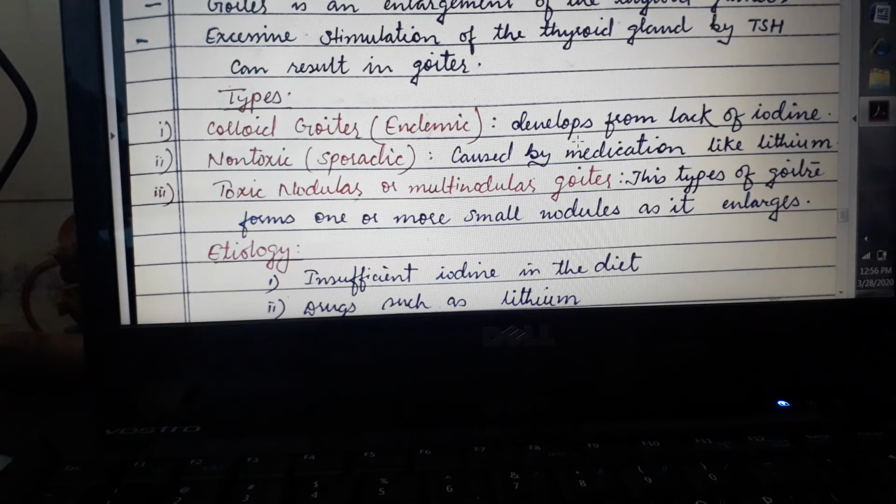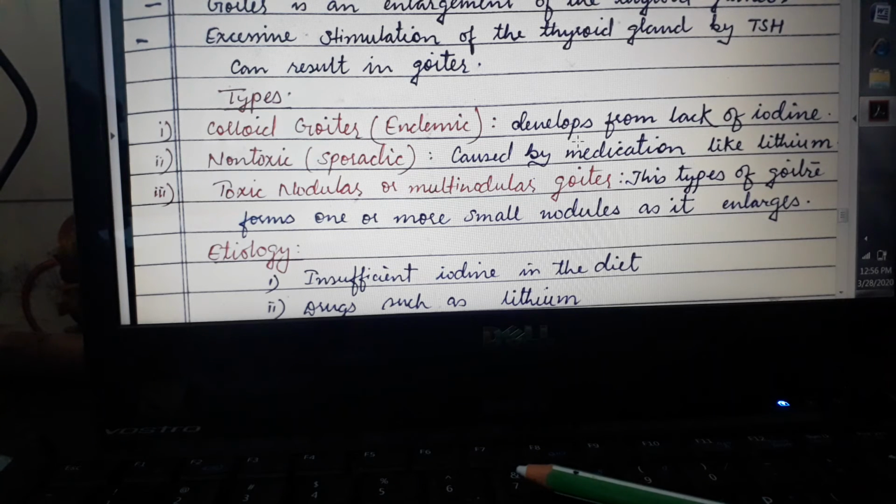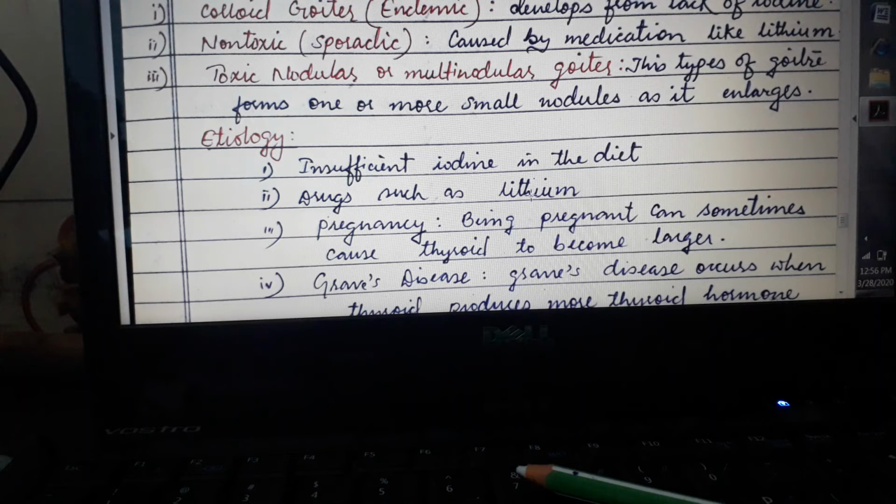But if there is no iodine and there is no synthesis of thyroid hormone, this keeps on stimulating the thyroid gland, but thyroid hormone is not being formed. Then this leads to goiter.